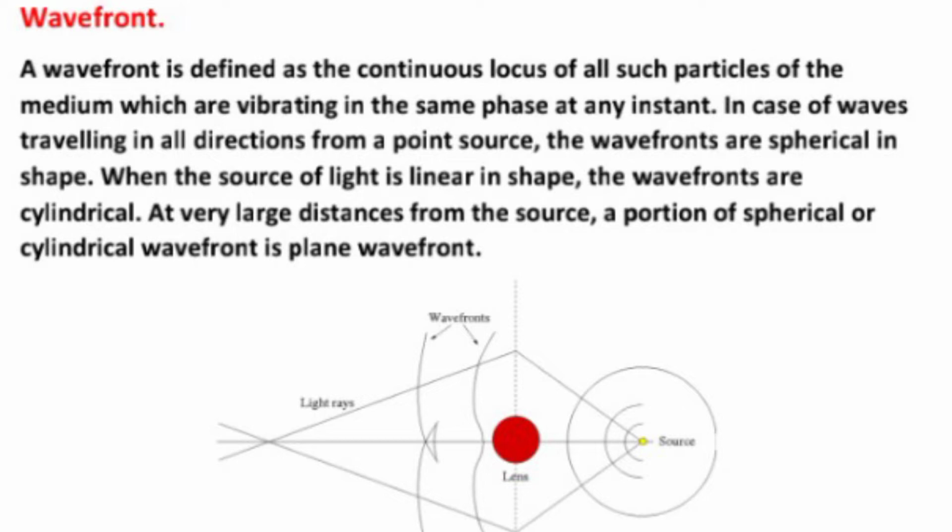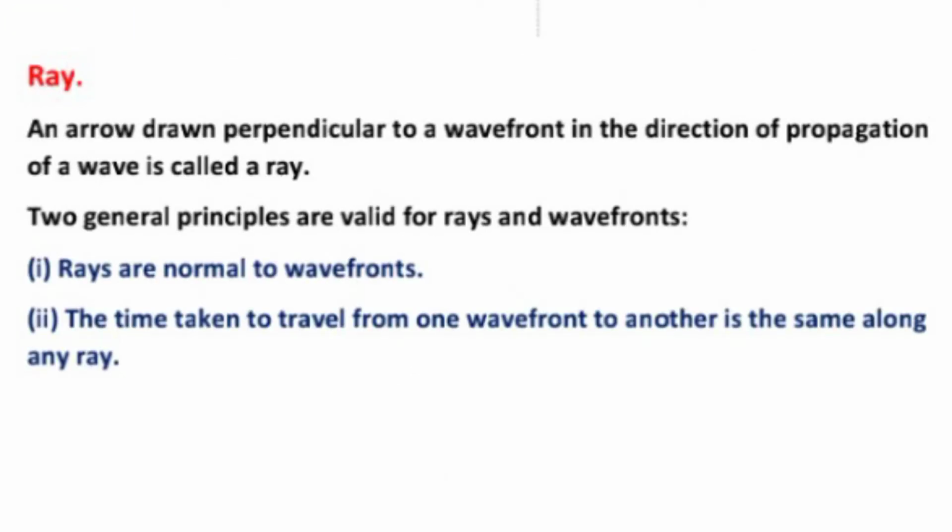Now, what is a ray? An arrow drawn perpendicular to a wavefront in the direction of propagation of a wave is called a ray. Two general principles are valid for rays and wavefronts. First, rays are normal to wavefronts. Second, the time taken to travel from one wavefront to another is the same along any ray.